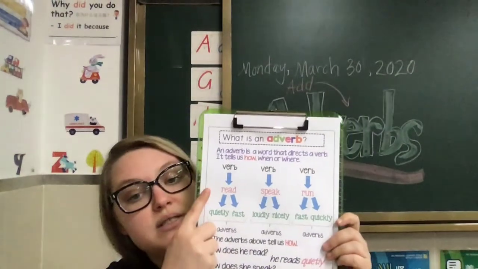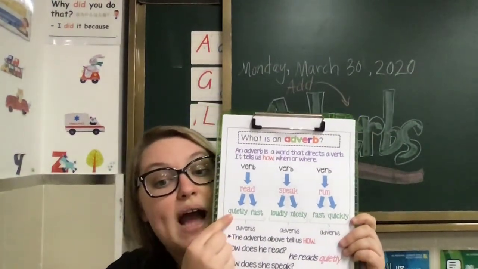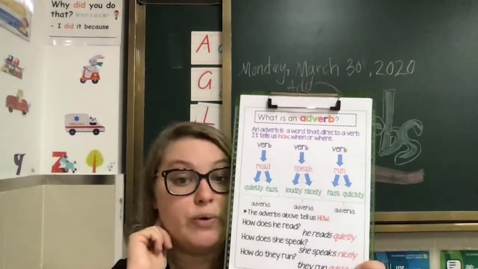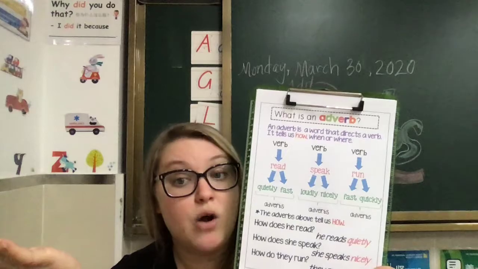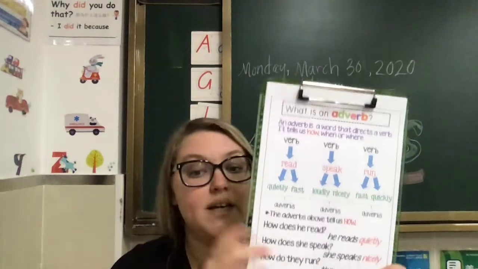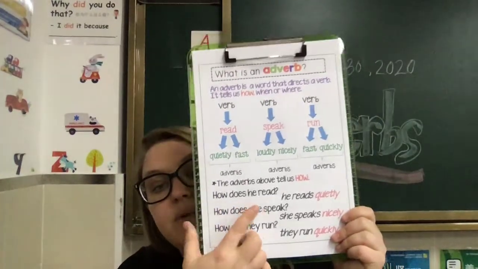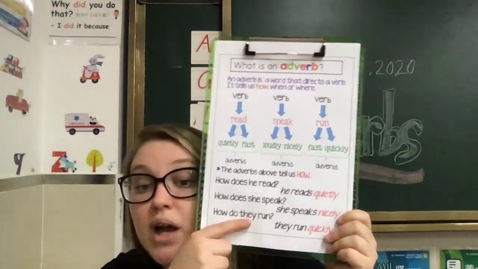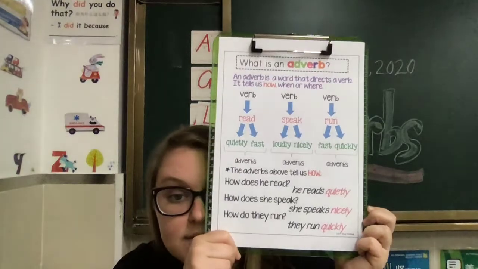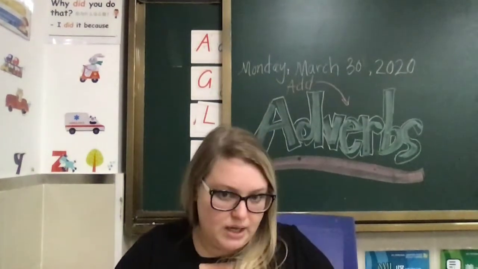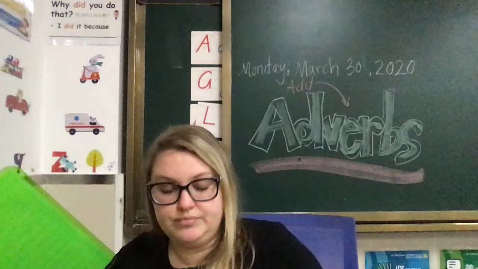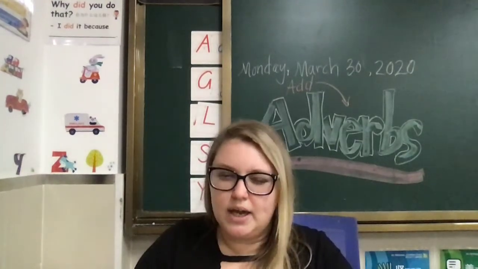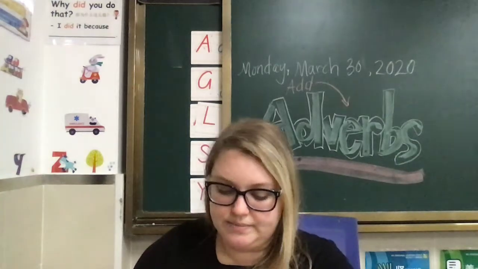And many verbs, it's very helpful to know how. Okay, the adverb above tells us how we're reading. How are you reading? I'm reading quietly, right? How does he read? He reads quietly. How does she speak? She speaks nicely. How do they run? They run quickly. Okay, the adverb is describing the verb. Pretty easy so far, okay? We got it good right now. We've got it very good.